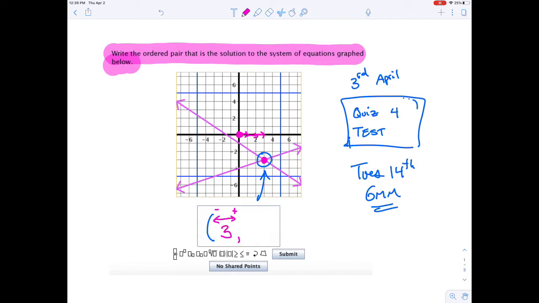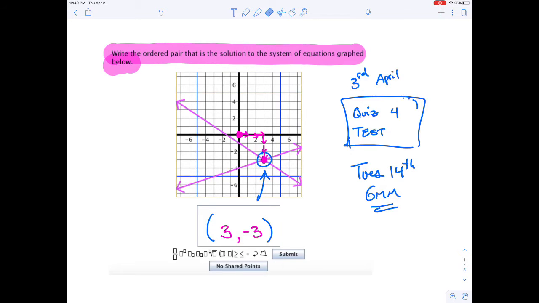Put a comma. Now we're going to do the up or down movement. Up is positive, down is negative. In this case, I'm going down 1, 2, 3. I go down 3, so down 3. I'm going to close off my parentheses, and because you could pause the video and look back at this, let's be very clear on what you should have typed in here. You should have just this typed in as any answer to any question like this. You identify where your lines cross, and you point it out in this ordered pair.